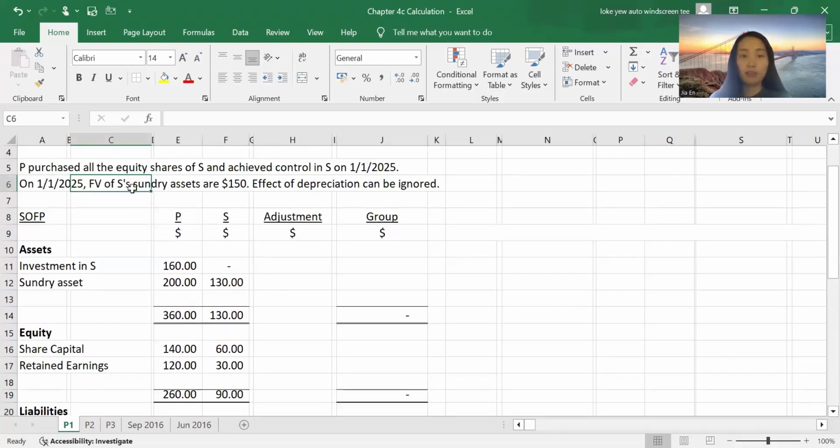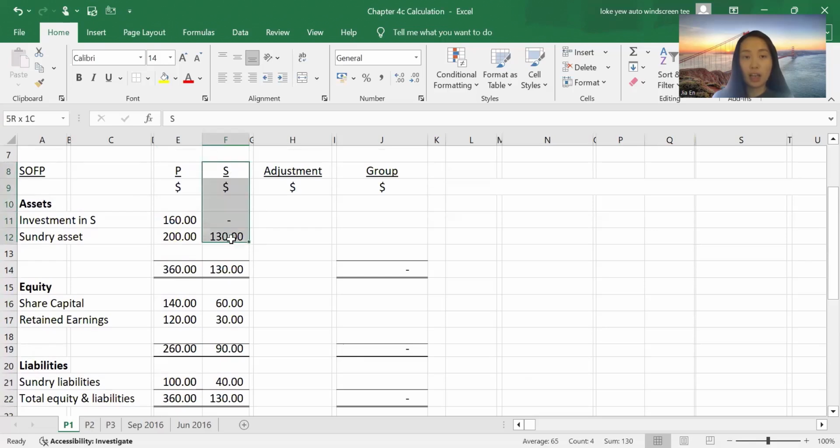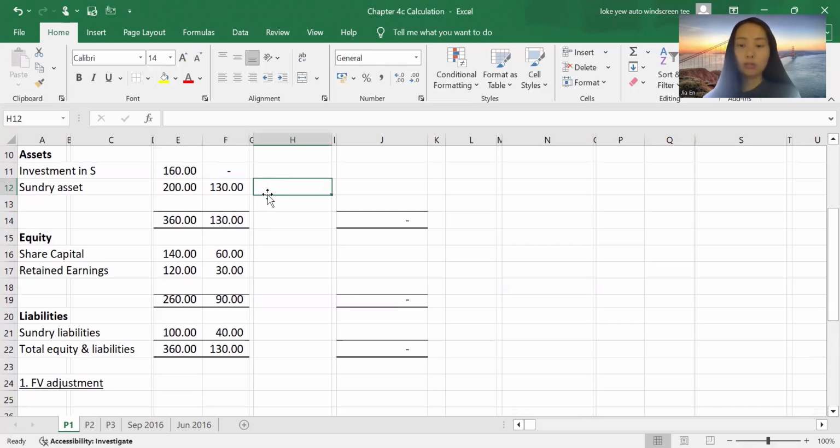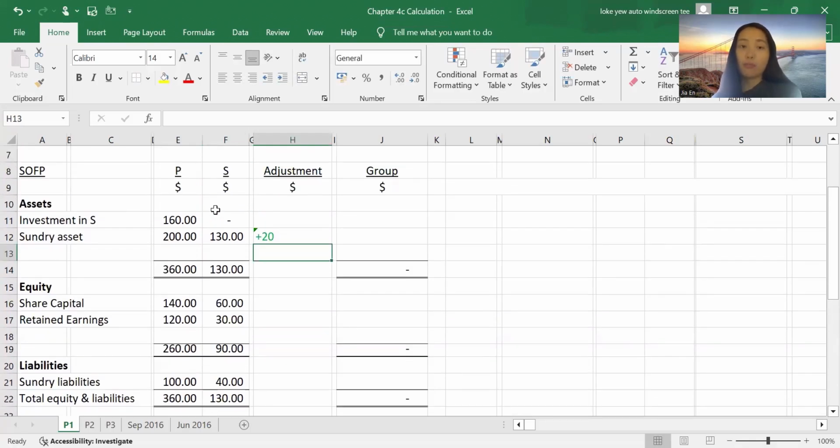The fair value of the subsidiary's sundry asset is 150 as at the day of acquisition, but in S's book, the sundry asset is recorded as 130. So there is a revaluation gain in S's book. That's why we need to make an adjustment. We need to add 20 here. But when we add 20 in asset, remember accounting is all about double entry, so where should the other entry go? The other entry should go to equity.